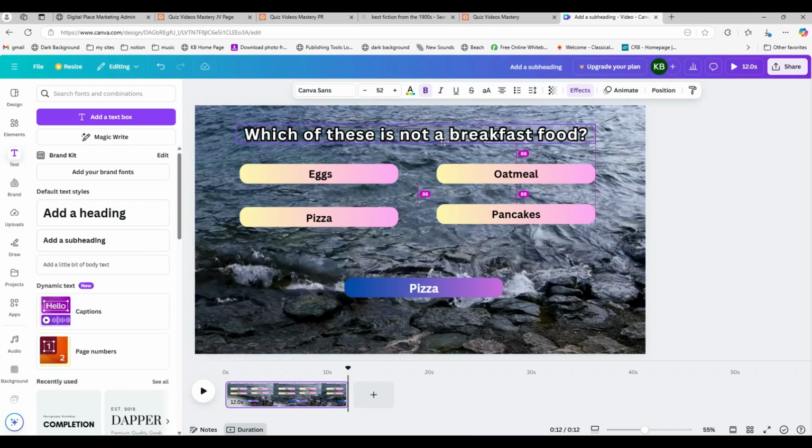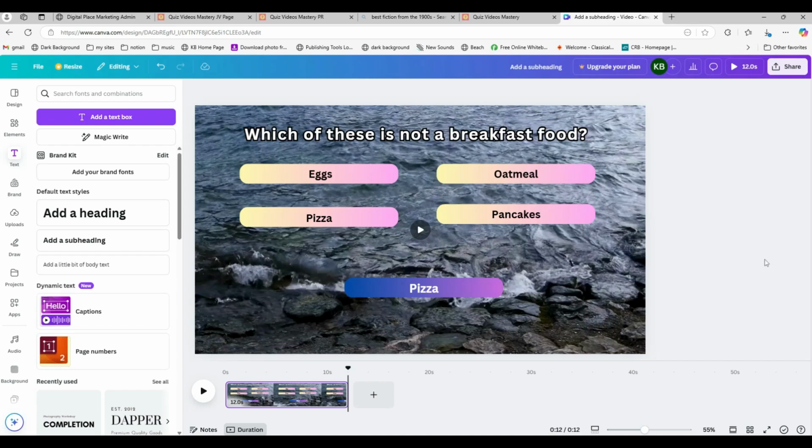So before I go further, just want to point out again, this is not the greatest looking thing at all. It's functional, all right? I'm not trying to have a big design lesson here. That's up for you to play around in Canva and get good at laying things out. This is more about how the process works.